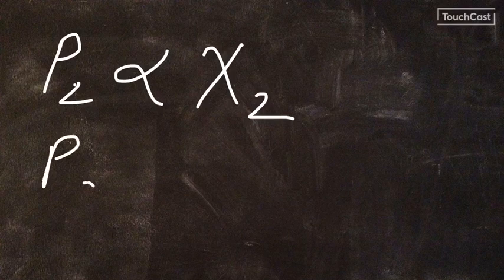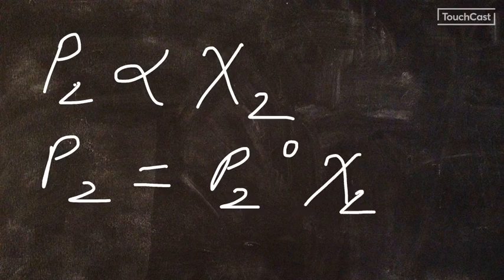That is, P2 can be written as P2⁰ into χ2. Now, P1⁰ is the vapor pressure of pure component 1 at the same temperature, and P2⁰ is the vapor pressure of pure component 2 at the same temperature.